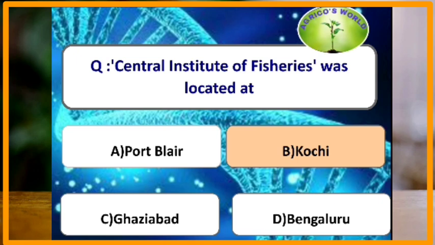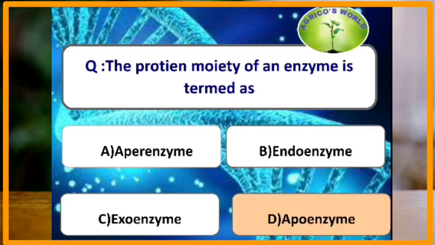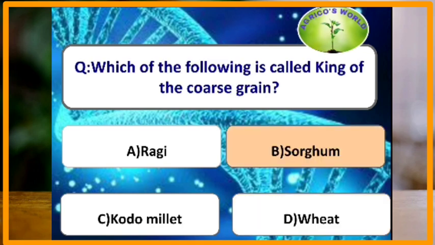Central Institute of Fisheries is located at Kochi. Moving on to the next question. The protein moiety of an enzyme is known as apoenzyme, whereas the non-protein part is known as cofactor. Which of the following is called king of coarse grains? The king of coarse grains is sorghum.